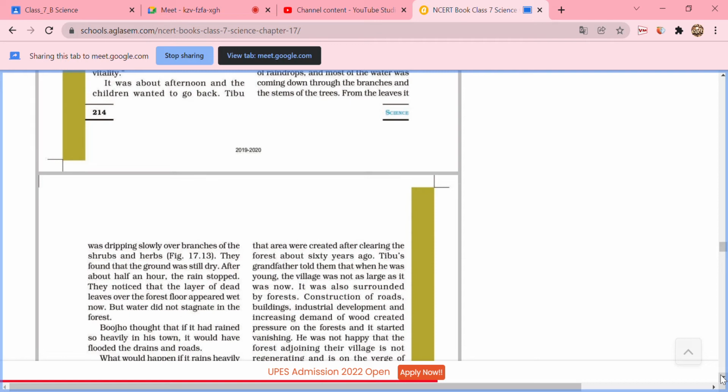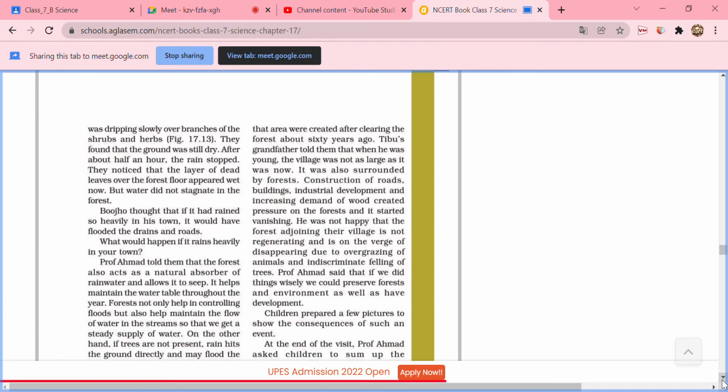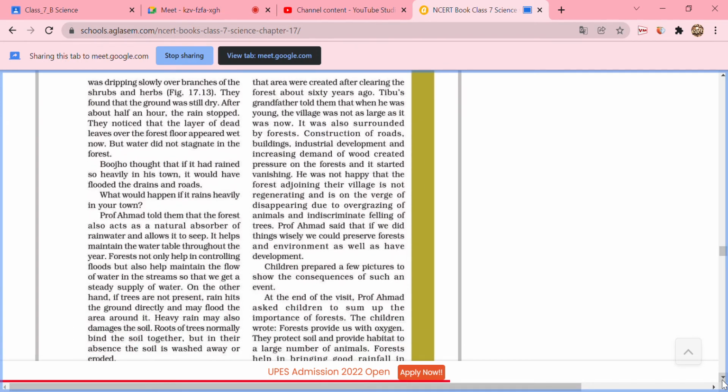They found that the ground was still dry. After about half an hour, the rain stopped. They noticed that the layer of dead leaves over the forest floor appeared wet now, but water did not stagnate in the forest.